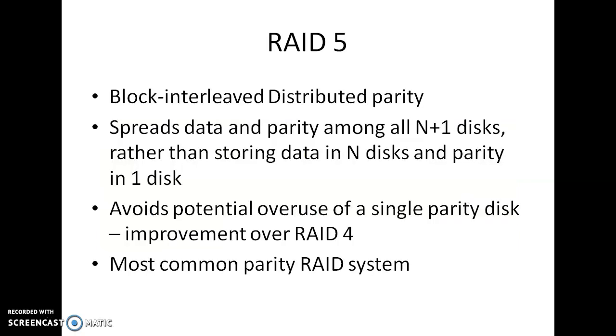Next one is RAID 5. It is the same as RAID 4, that is block interleaved, but with distributed parity. In RAID level 4 we have a separate disk for parity. Instead of a separate disk, we distribute all the parity bits across all the disks here. We spread the data and the parity among all n plus 1 disks, which avoids the extra parity disk as in RAID level 4, rather than storing data on n disks and parity on one disk. For each block, one disk stores parity and the others store data.